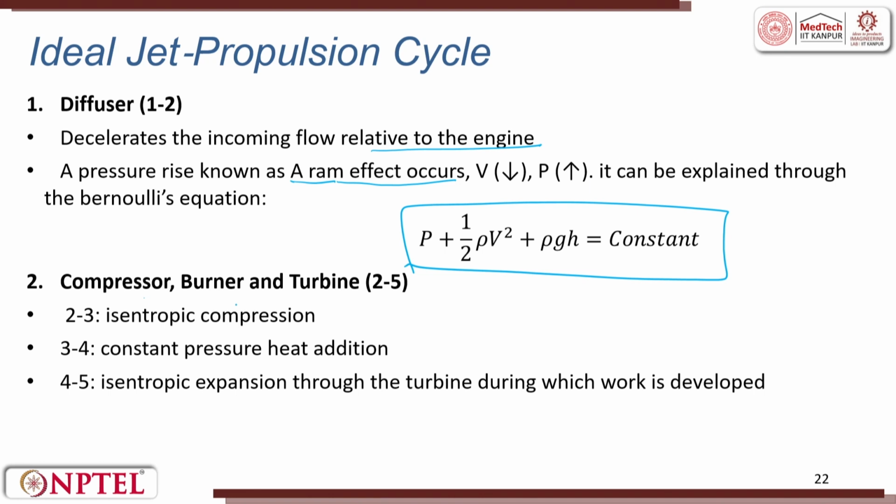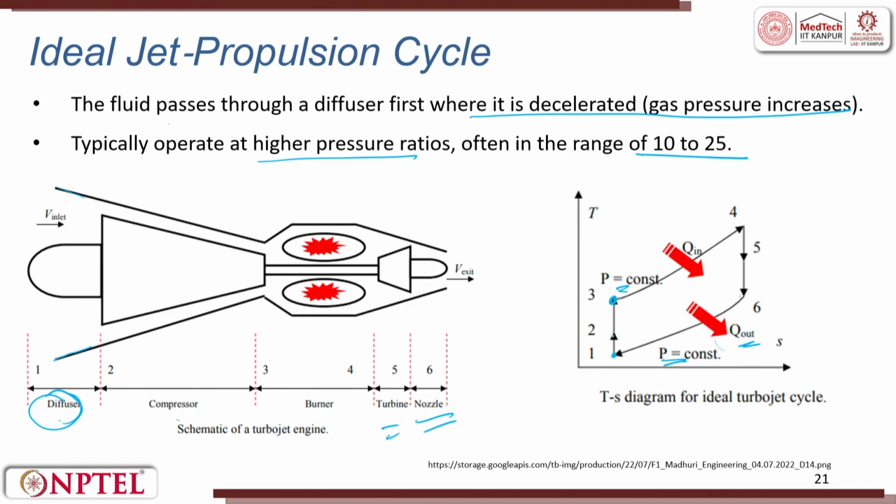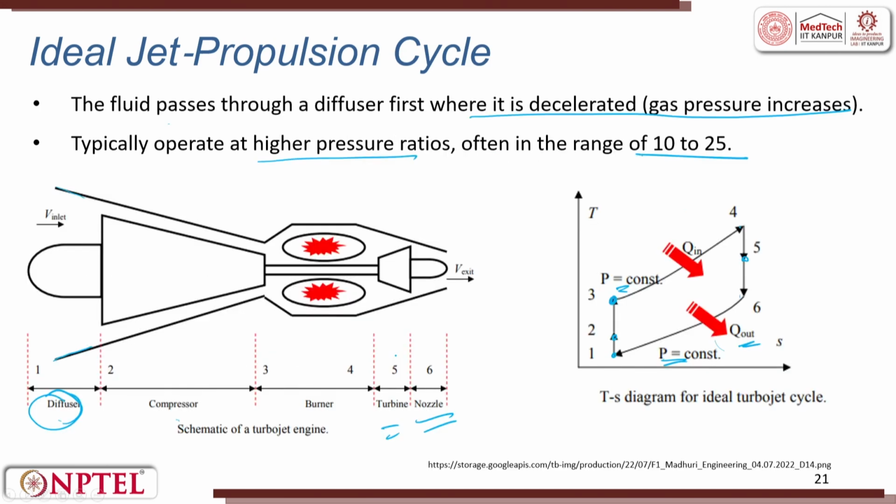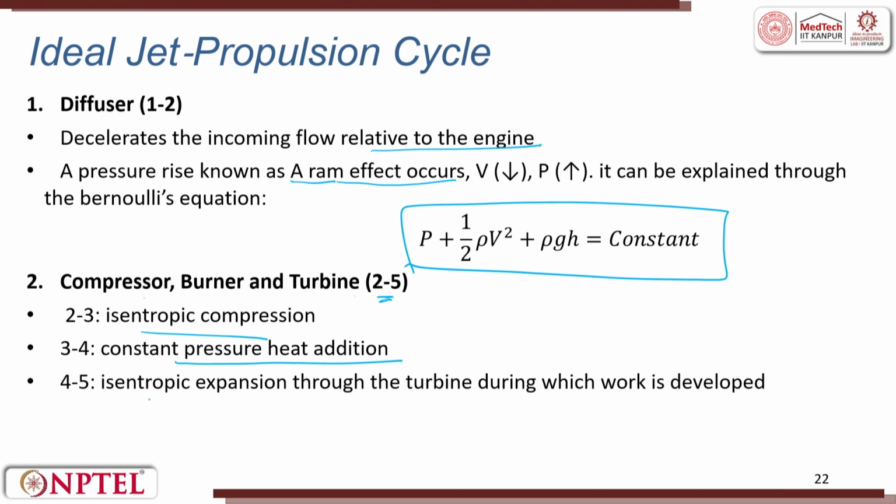Then compressor, burner and turbine, which is nothing but 2 to 5, that is 2, 3, 4 and 5, where 2 to 3 is isentropic compression, 3 to 4 is a constant pressure heat addition, which we saw, and then isentropic expansion through the turbine during which the work is developed.